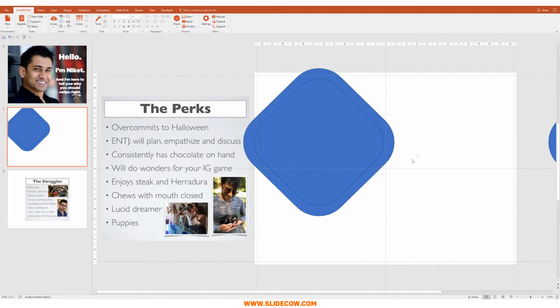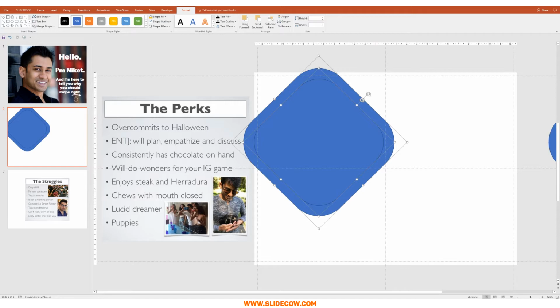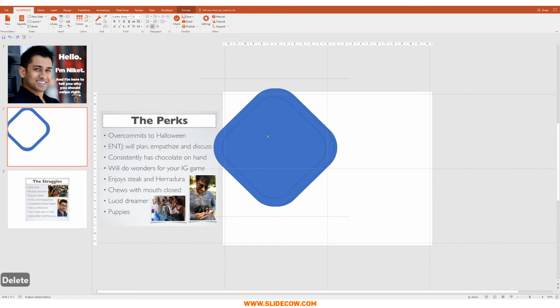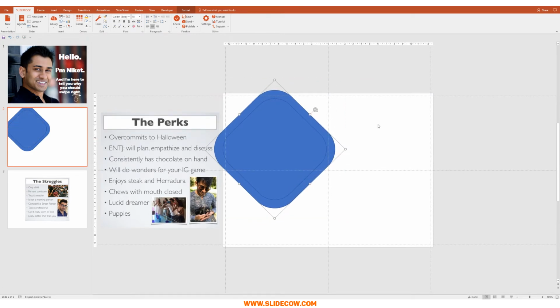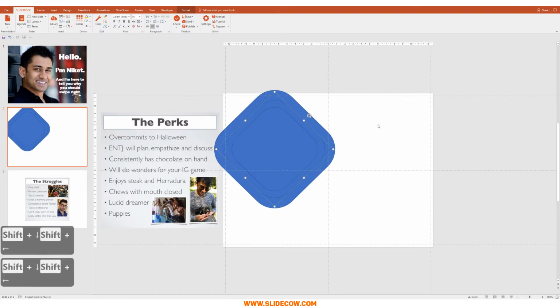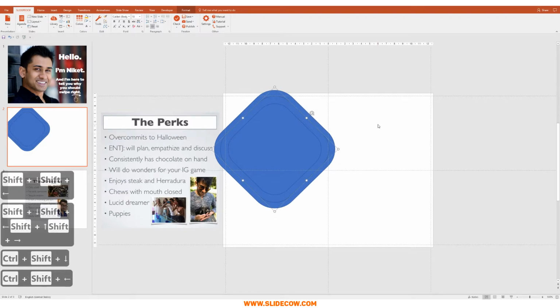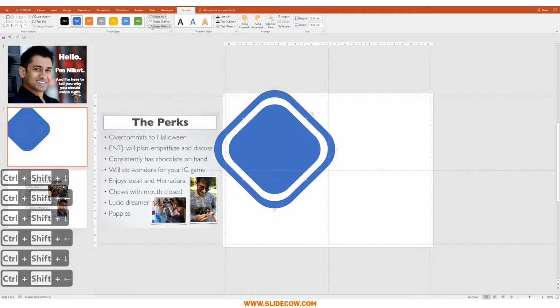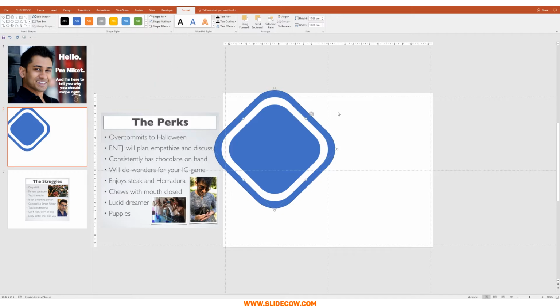So what I'm going to do now is click on both of these over here, and go to Format, Merge Shapes, Fragment. And I'm going to delete the middle component of that image. Then I'm going to bring in this one over here again, and reduce the size of the little border that we made, just like that. Maybe just a bit more. Yeah, that looks perfect. All right, so we're going to make this white, no outline. There we go.